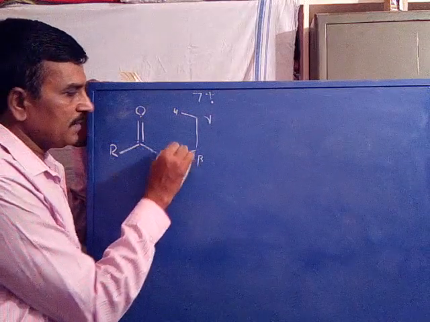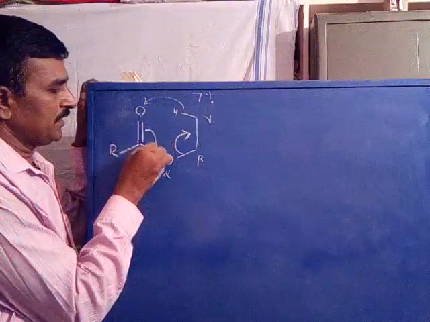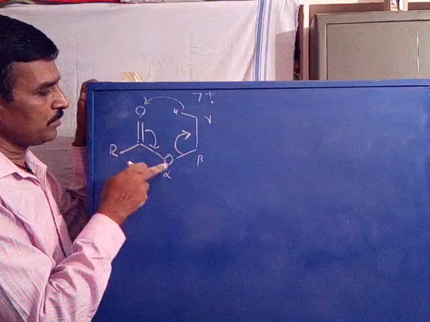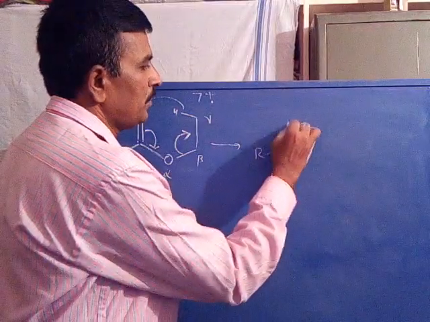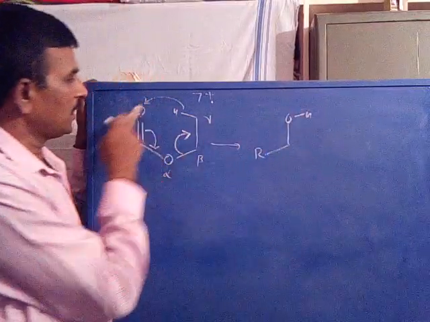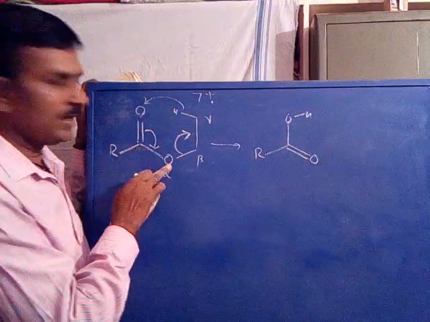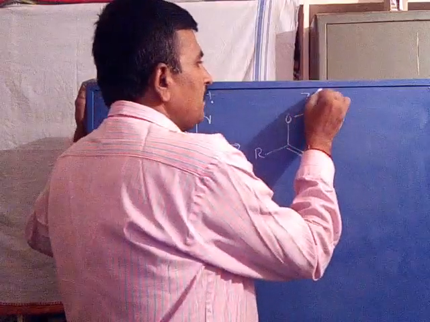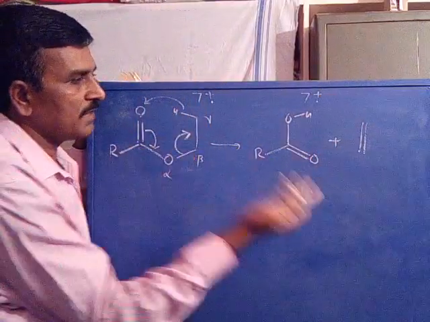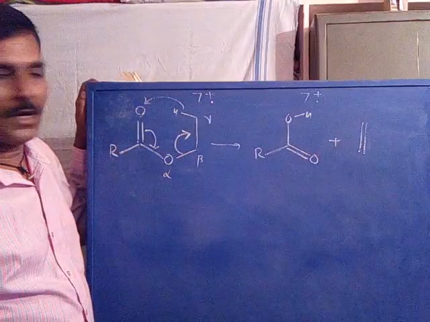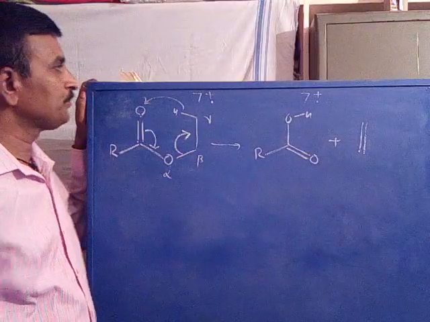Now cleavage of the beta bond, transfer of gamma hydrogen, polarization of the double bond between C double bond O to C single bond O, it polarizes to give the R group. Now this becomes OH after transferring the gamma hydrogen. Now this becomes C double bond O, ion radical. By the loss of what fragment? This ethyl group is lost as ethylene, as a neutral. So this is the McLafferty rearrangement in the case of an ester.